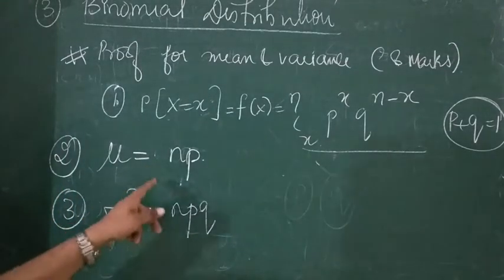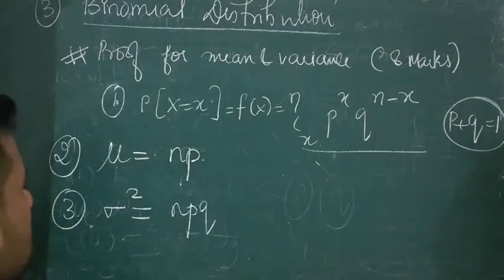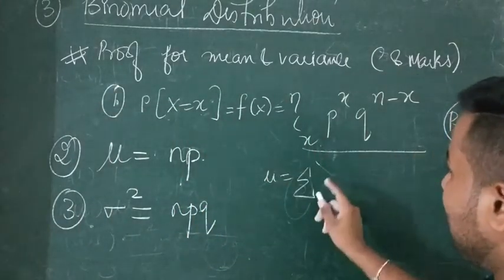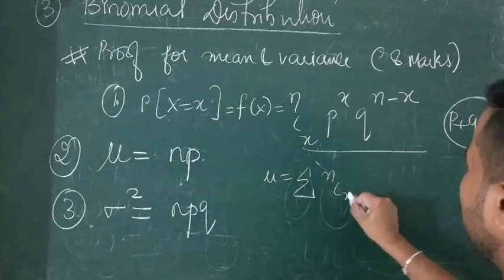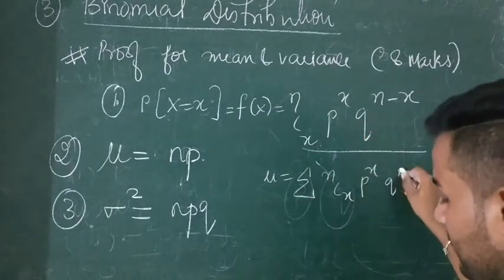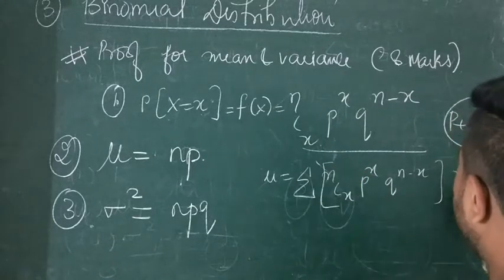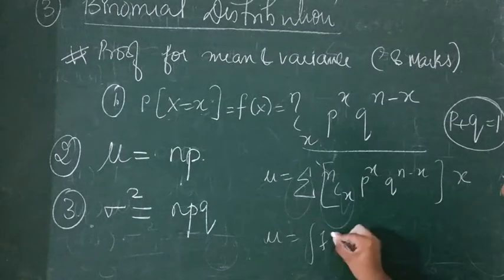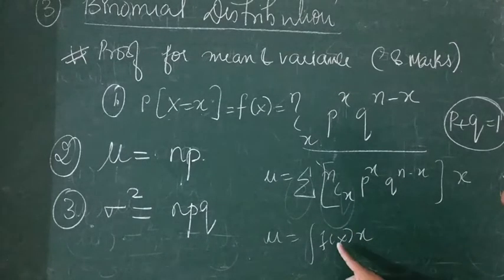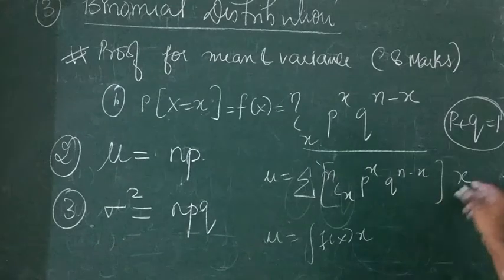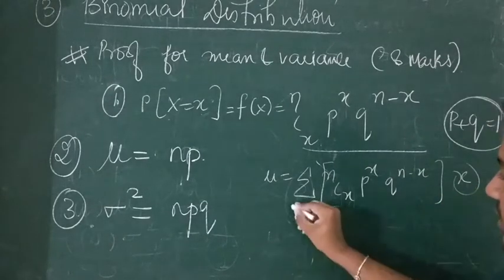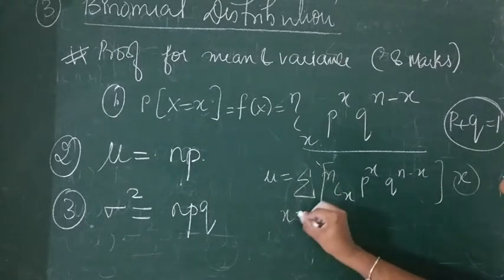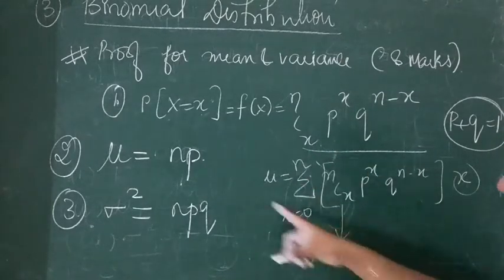So derivation is there. See, derivation is easy only. So what is derivation? Mu is nothing but it is sigma of nCx p power x q power n minus x times x. If you remember, what was mu? It was integration of f of x into x. Correct. So this is f of x into this x. Limits will go from 0 to n. So when you solve this, you get np.